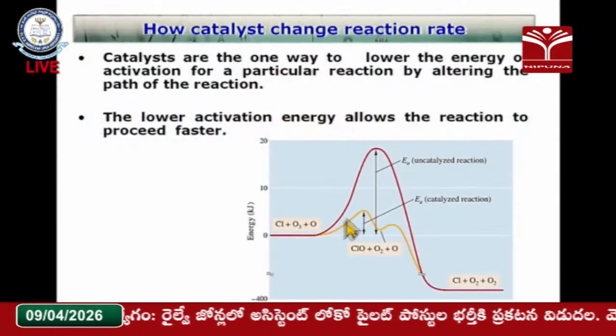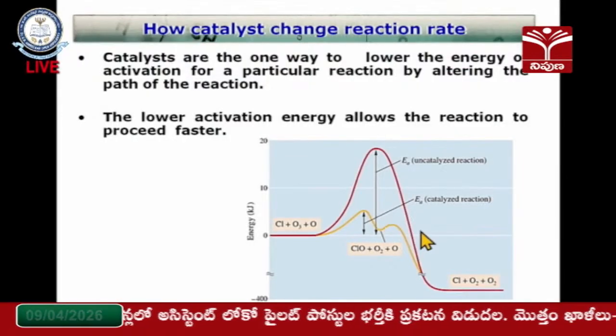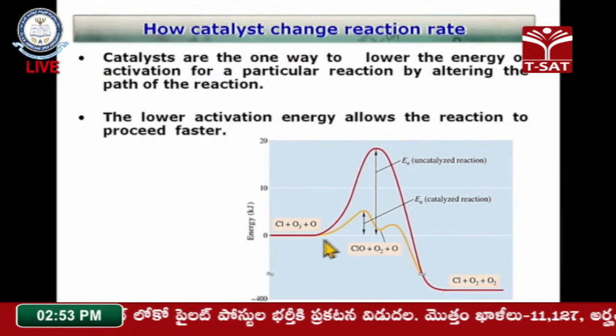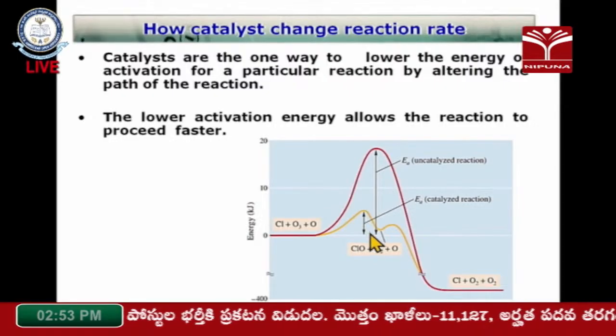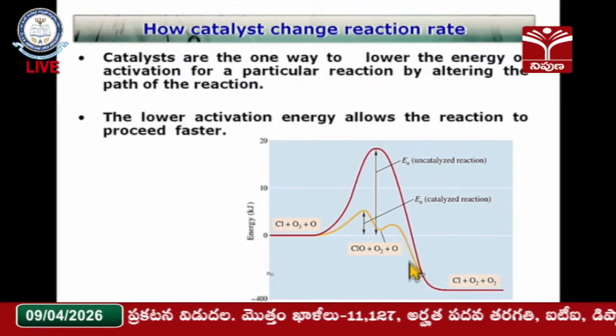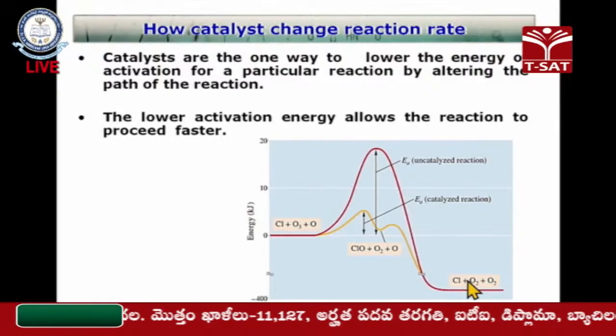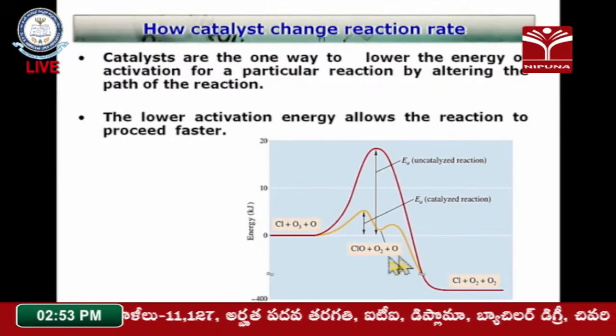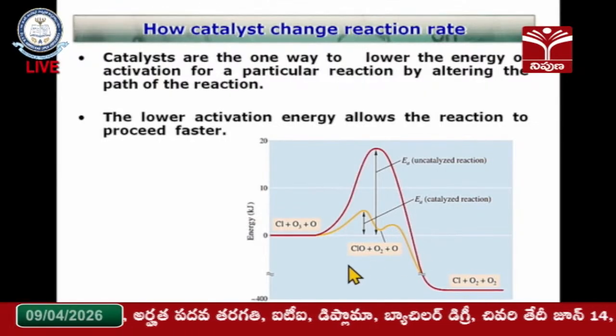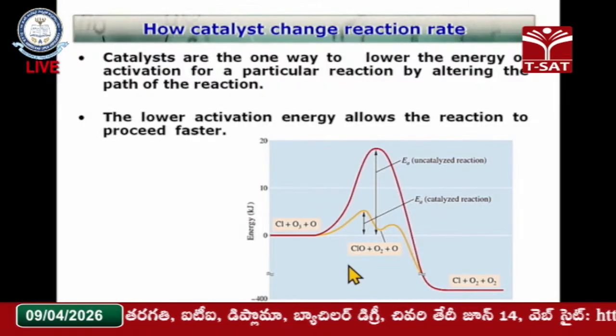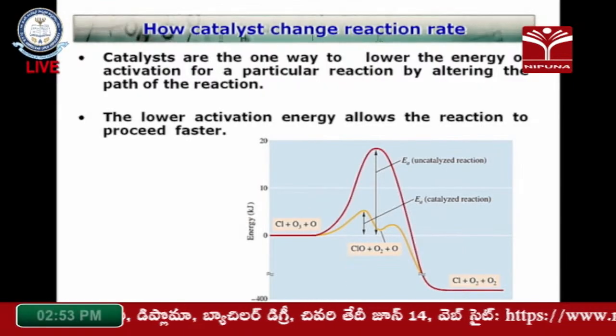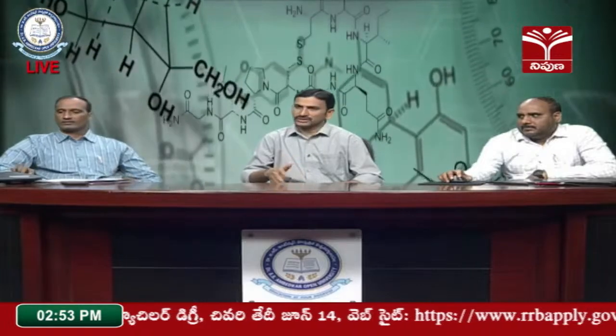And in the yellow plot, very little activation energy is required, meaning the catalyst decreases the activation energy for the formation of oxygen from ozone. So this is the effect of the catalyst and the effect of the temperature on the rate of the reaction.